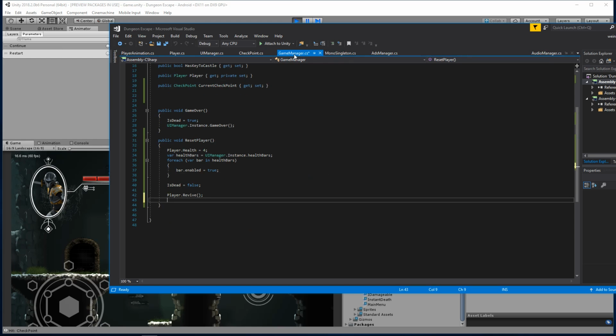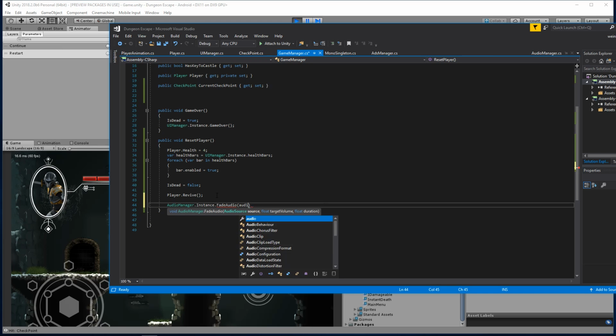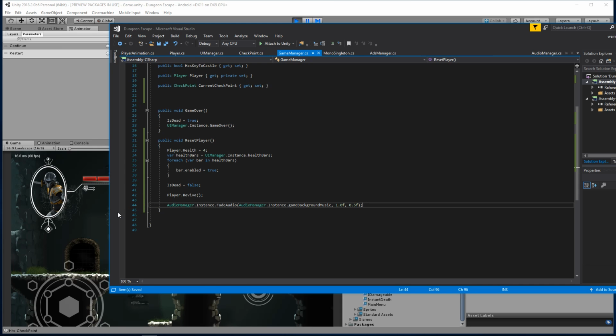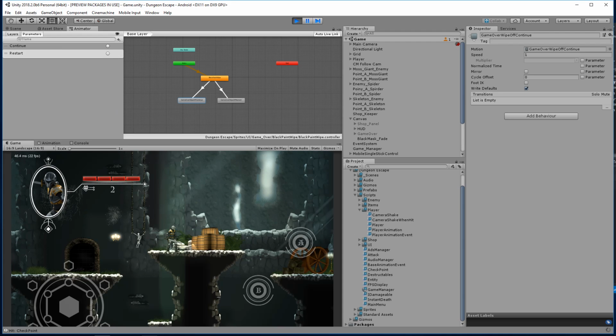So to do that, inside our game manager here, we're going to say AudioManager.instance.FadeAudio. The source is going to be the background audio. So we're going to say AudioManager.instance.backgroundMusic. What's the target volume? We're going to go ahead and say 1.0f. And how long do we want it to take? 0.5f. So we'll save that. Head back into Unity.